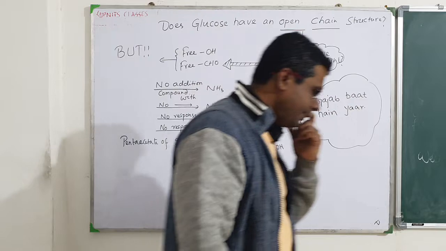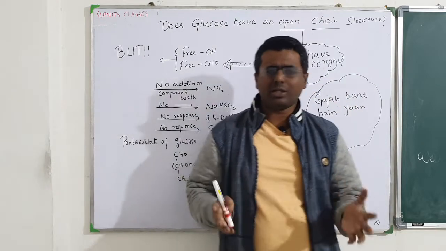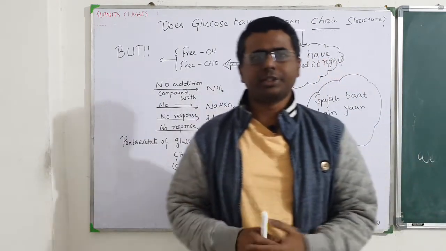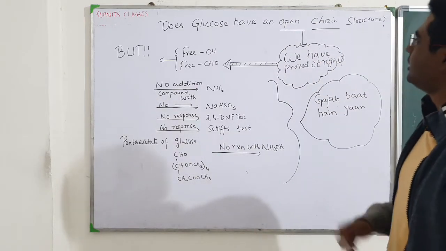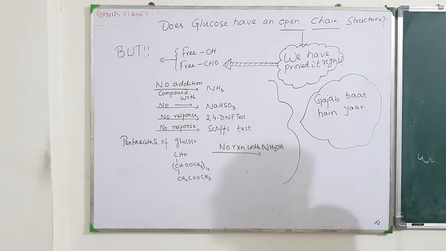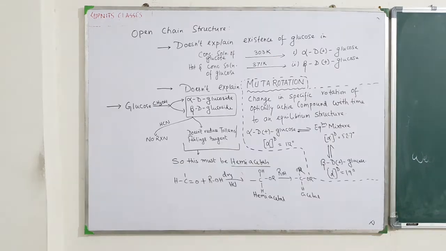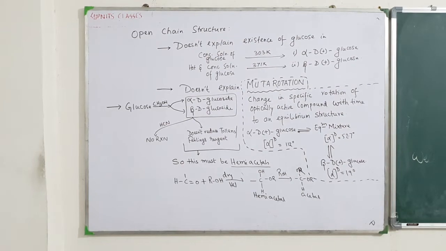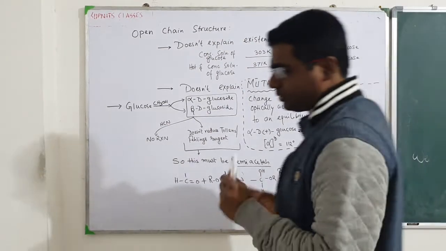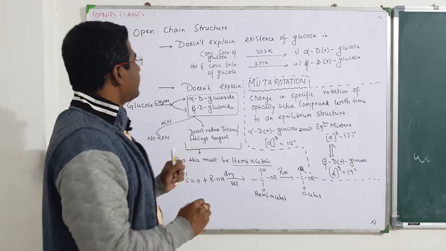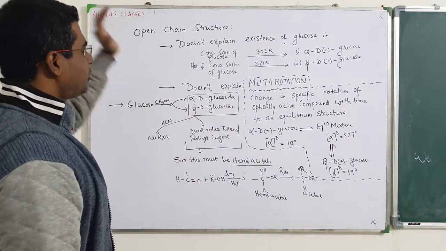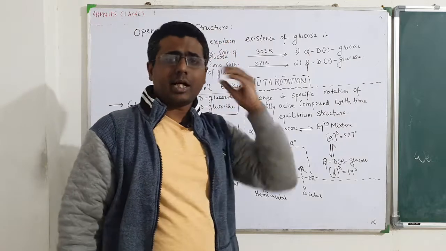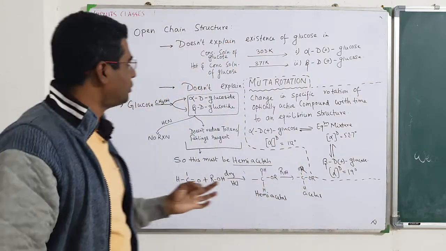So there comes another study right now, then what exactly it is and how does this work. So first of all you will copy all these things, and then we will come to the next part. So you have already gone through, you have written down those things. Now there is another part, that is, the open chain structure also doesn't explain other things. So we have to go through those also.